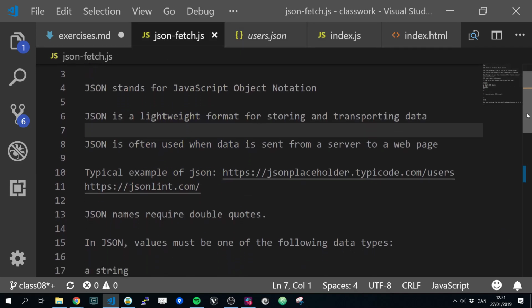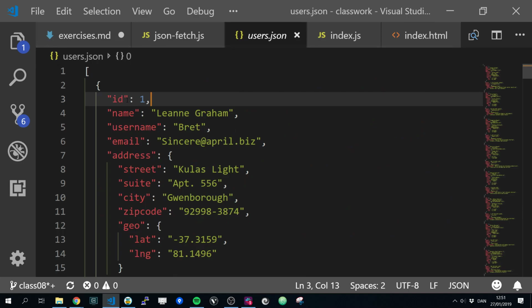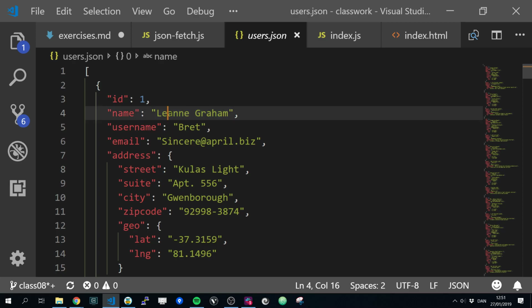As I wrote here, JSON names require double quotes. So if we have a key in JSON, it needs to be in double quotes. In JavaScript we don't have to do that, but we have to do that in JSON. The same goes for values: if you have a string, you could use single quotes in JavaScript, but in JSON it's double quotes.